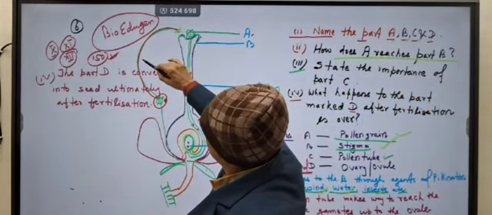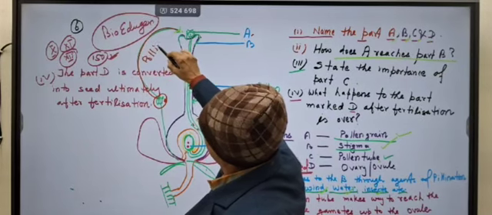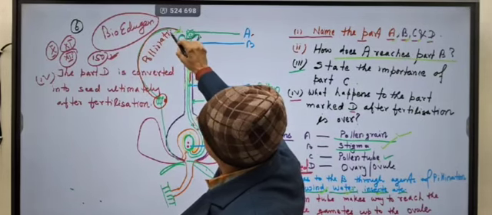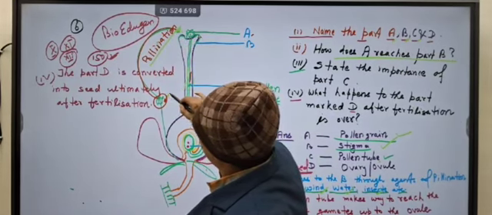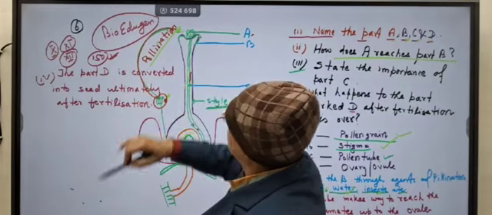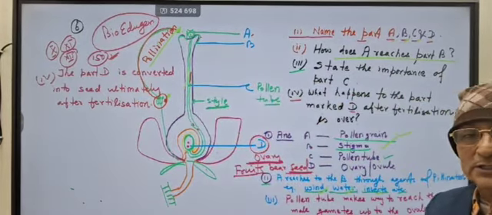This process is called pollination. The question may be asked: what is pollination? Transfer of pollen grain produced at the anther to the stigma is known as pollination.